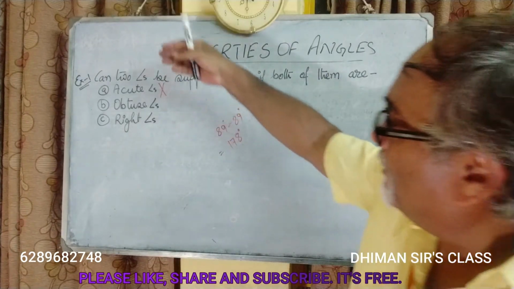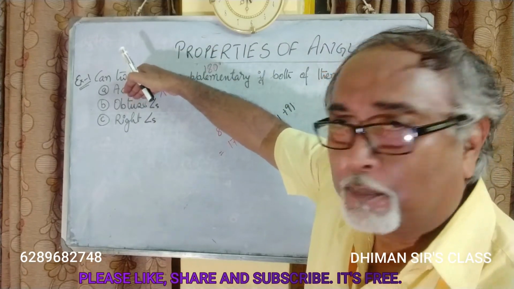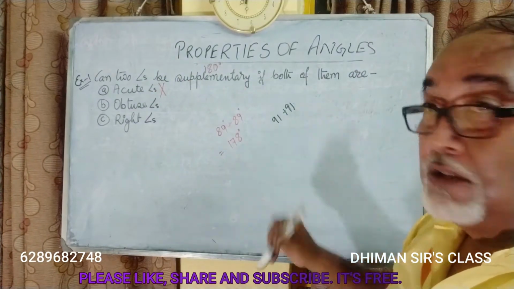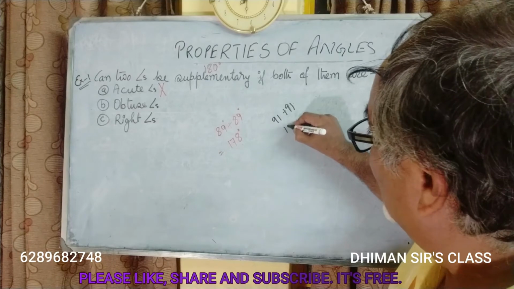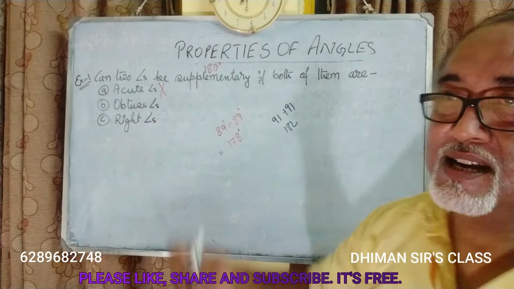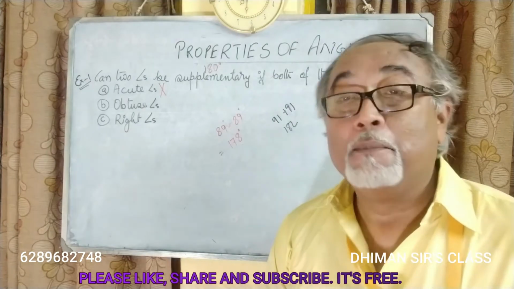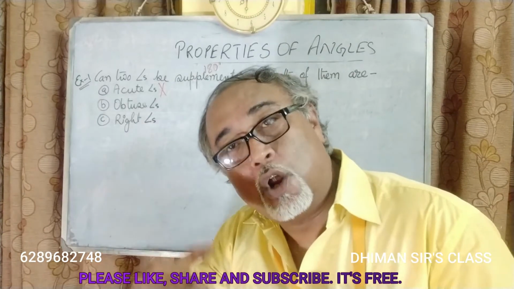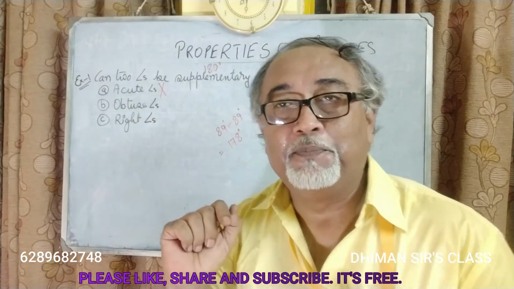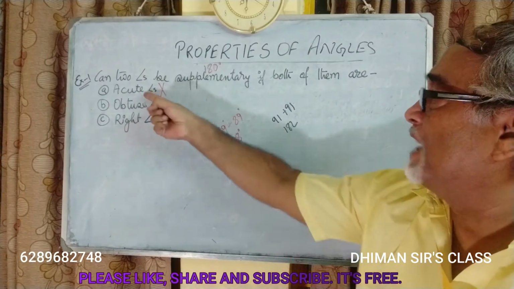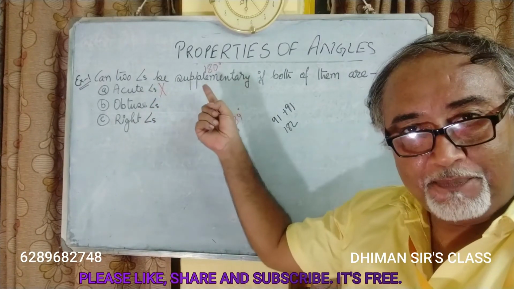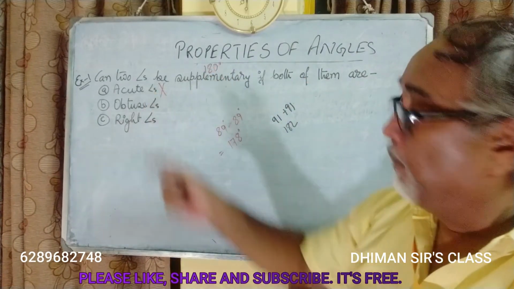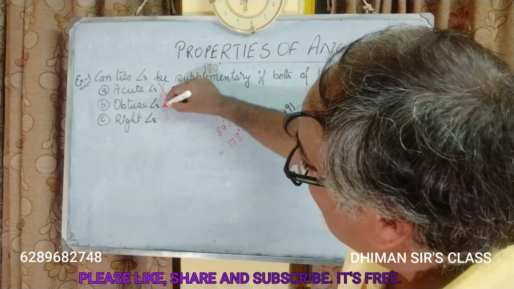Anyhow our target is to make these two obtuse angles 180 degree. Then only they will be supplementary. So we have taken the lowest ones. 91 plus 91 is 182. They are exceeding 180 degree. So they are not supplementary. Because supplementary means this has to be dot 180, neither one less nor one more. Has to be exactly 180 degree. So in the case of acute angles also we saw it was too short of 180. Here we are seeing too much more than 180. So neither of them is accepted.